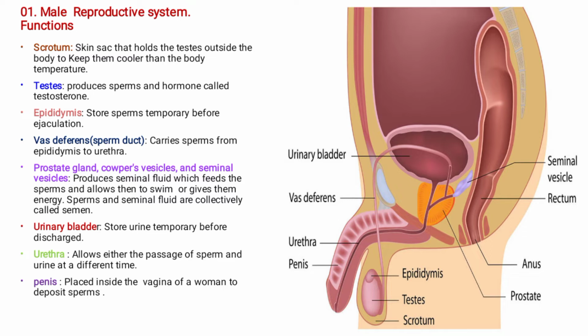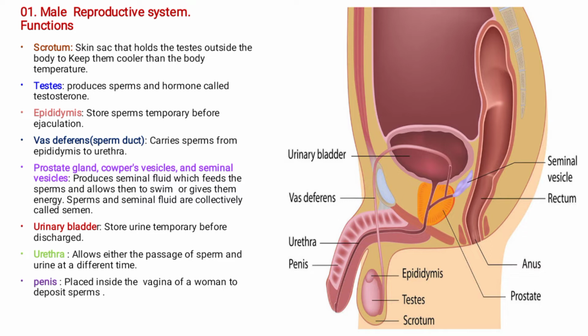So sometimes they can ask you a question about the male gametes. The male gametes are also known as the sperms. When we talk about semen, it means a combination of the seminal fluid and the sperms.